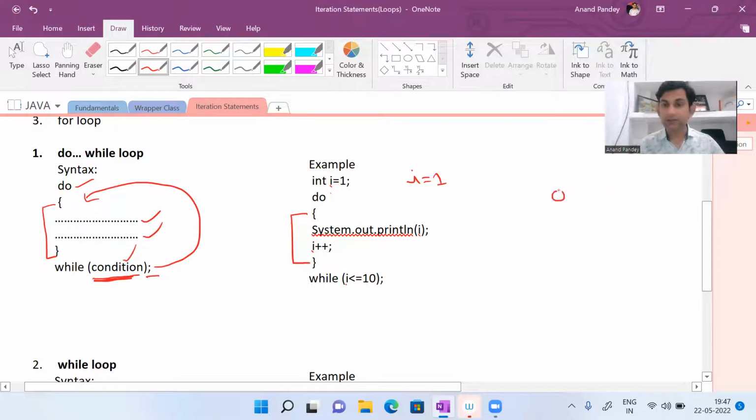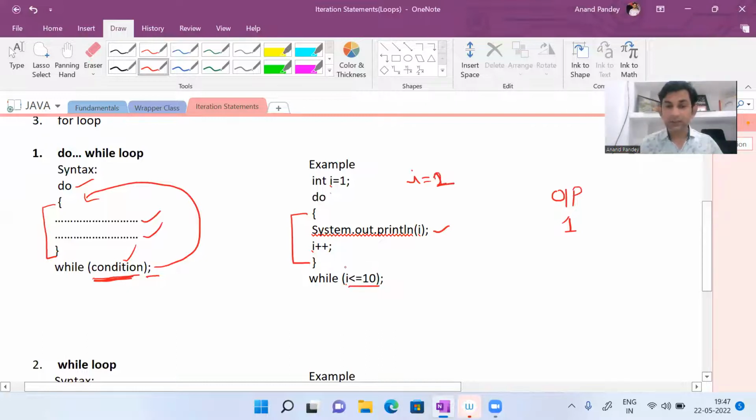I'm going to write the output of this. See. So whatever we have written within do block will be executed. So first of all, here the value of I, what is that? 1. So 1 will be printed here. After printing 1, the value of I will increase by 1. It will be what? 2, I plus plus. Okay. Then this condition will be checked.